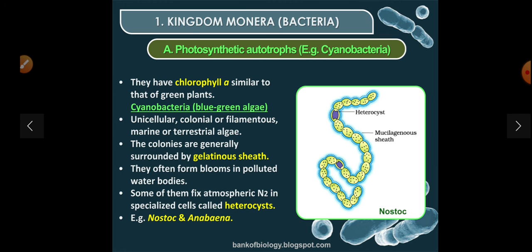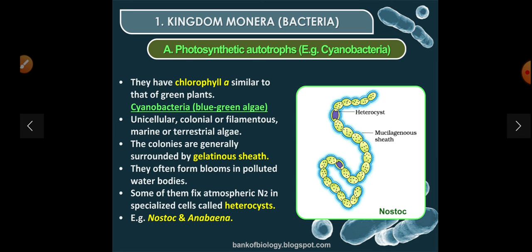Unicellular, colonial, filamentous, marine or terrestrial algae. The colonies are generally surrounded by a gelatinous sheath of viscous substance. They often form blooms in polluted water bodies. Some of them fix atmospheric nitrogen in specialized cells called heterocysts.